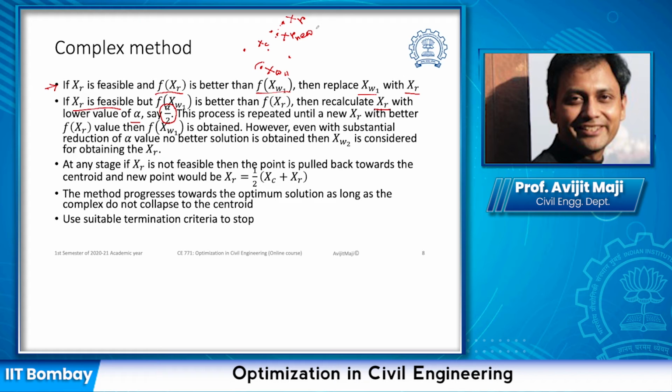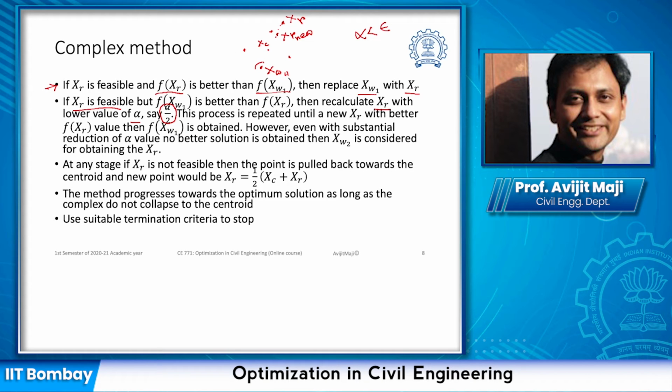And in the process, if we cannot find any better point and alpha value has reduced significantly, meeting the pre-decided value of epsilon, so if I find that alpha has reduced beyond the epsilon which we had set for the alpha, then what we do is that instead of taking the worst point to reflect, we take the second worst point.